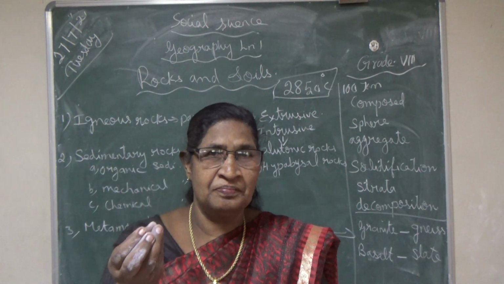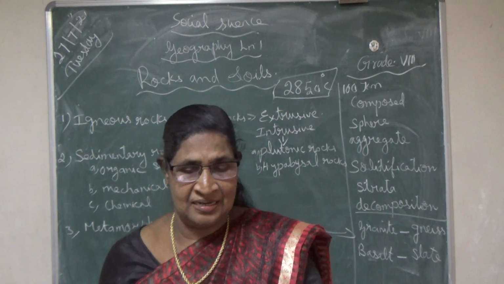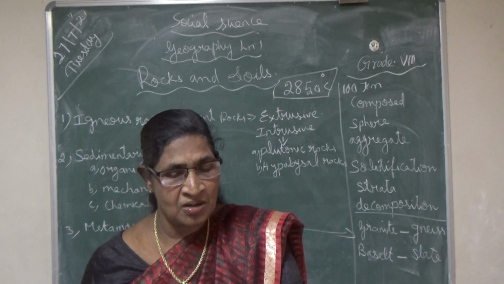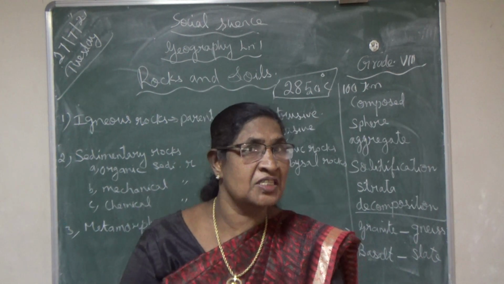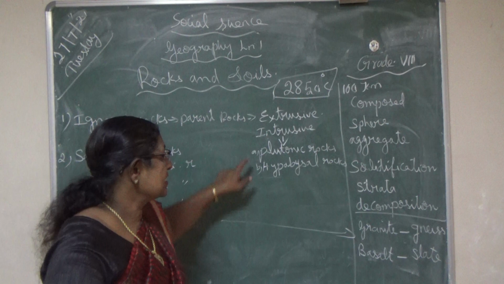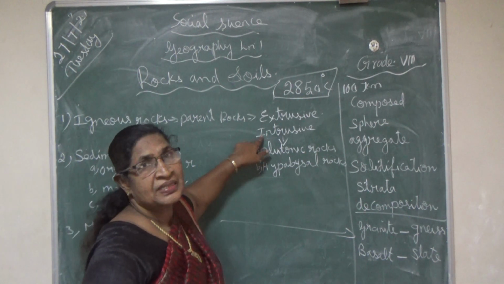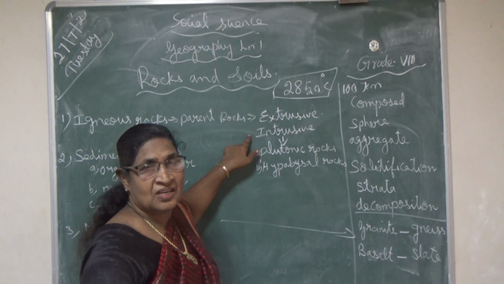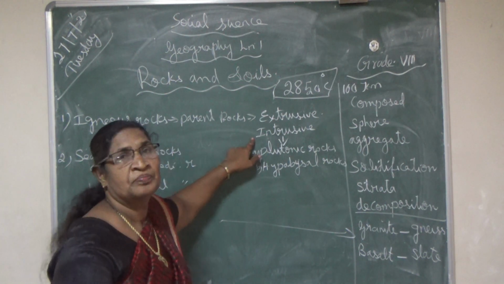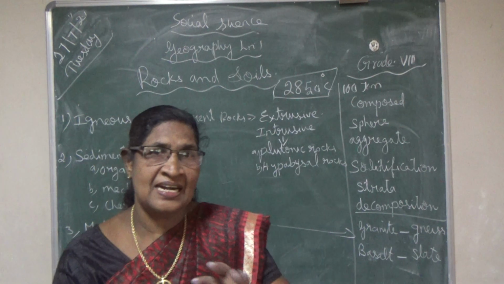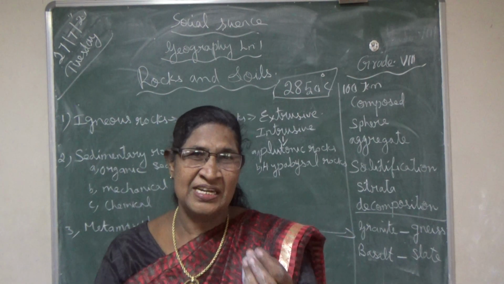Small pieces of solid materials. So these rocks are also called crystalline rocks. Which rocks are called crystalline rocks? These intrusive igneous rocks, because they contain crystalline solid materials.